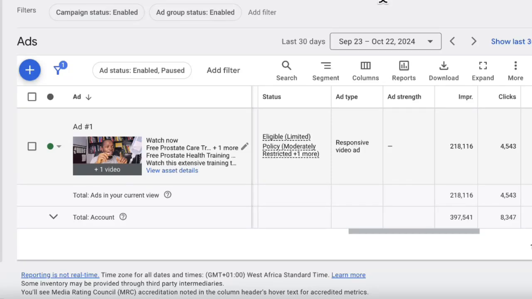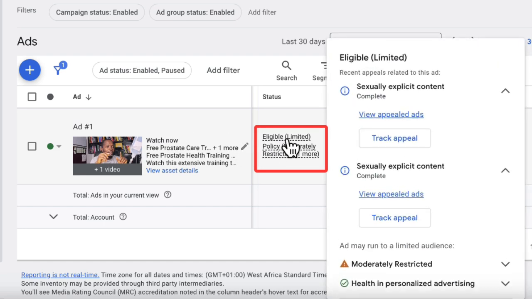One of the statuses I've seen very often on Google Ads is "eligible limited," and this is what I want to explain in this video. You can see on my screen, this particular advertisement is eligible, but in front of it, there's "limited." So what exactly is this talking about?